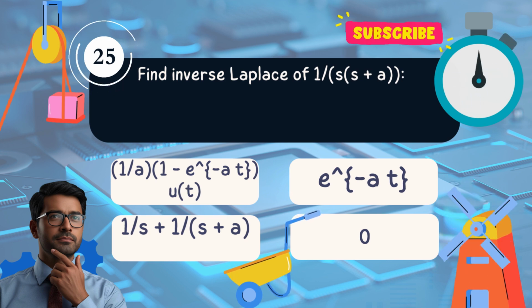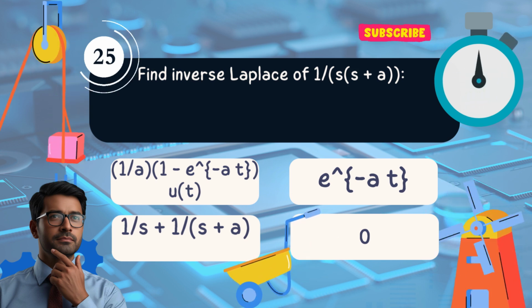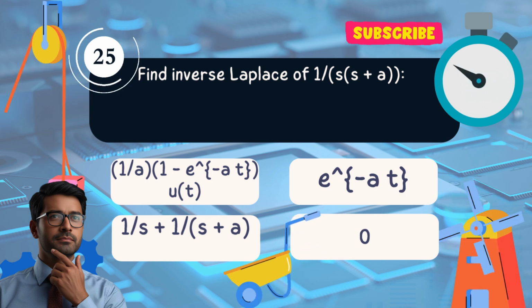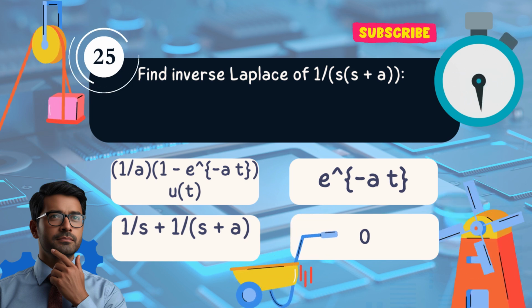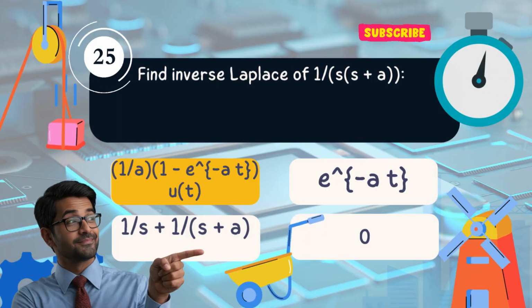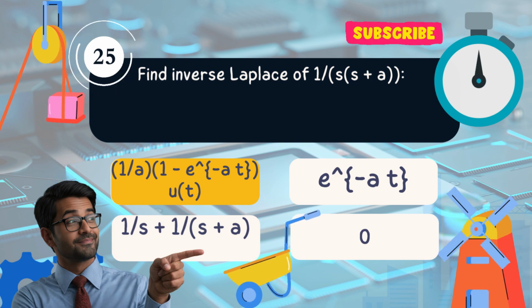Question 25. Find the inverse Laplace transform of 1 divided by s(s plus a). a. (1 by a) times (1 minus e^(-at)) multiplied by u(t). b. e^(-at). c. 1 by s plus 1 by (s plus a). d. 0. Answer: a. (1 by a) times (1 minus e^(-at)) multiplied by u(t).